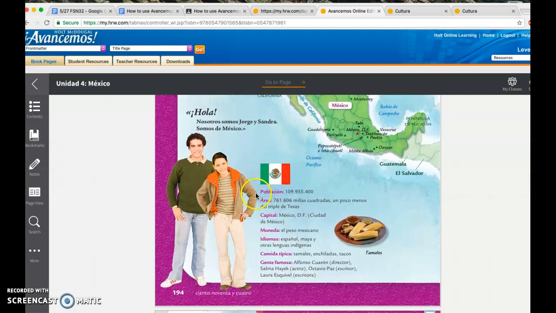So these are some facts that you can go over, okay? Like población, área, capital, la moneda, right? The currency or coin, idioma, which is just another word for language, comida típica y gente famosa. Okay, so let's move on to the next page.